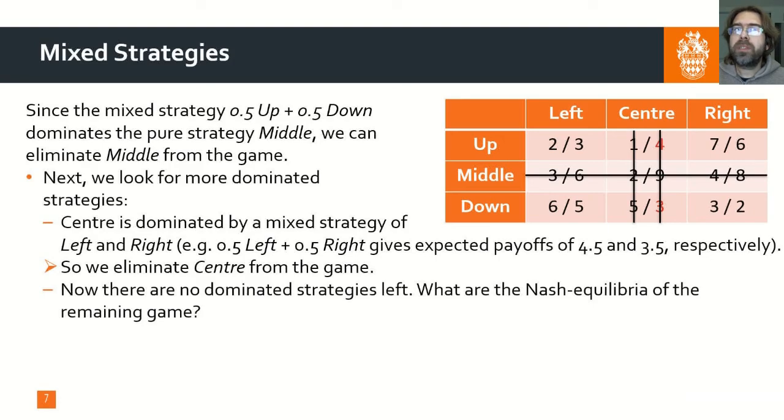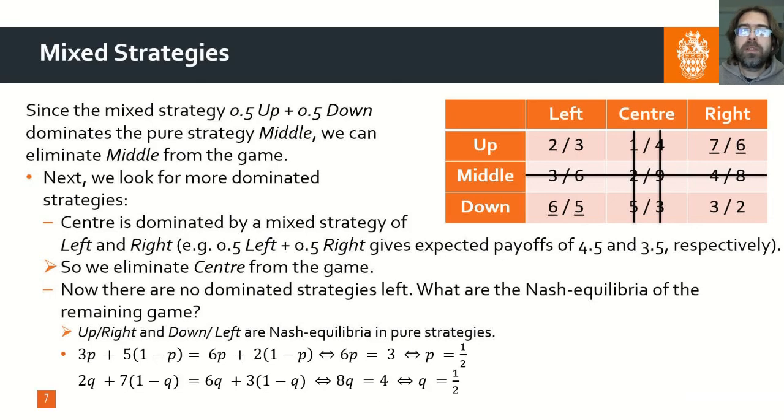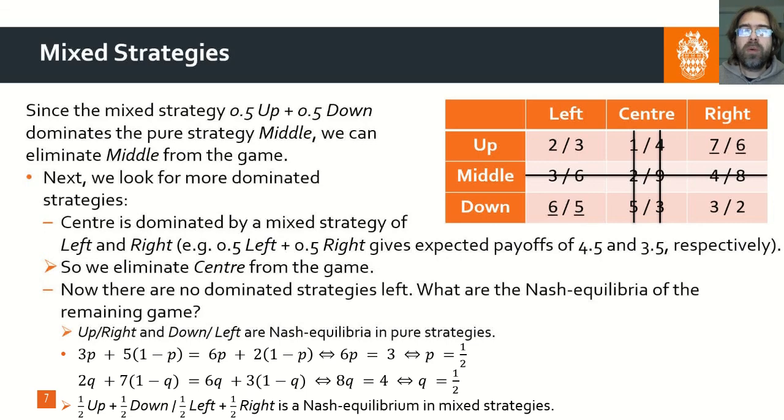What are the Nash equilibria of this game? First, we look at the best responses and we see that up-right and down-left are Nash equilibria in pure strategies. Is there also a Nash equilibrium in mixed strategies? The answer is yes. Remember, to find the Nash equilibrium in mixed strategies, we need to make sure that the players are indifferent between playing their strategies. So we set the expected payoffs of up and down, and left and right, equal and solve, and we get p equals 1/2 and q equals 1/2. So the mixed strategy 1/2 up, 1/2 down, and 1/2 left, 1/2 right is a Nash equilibrium in mixed strategies here.